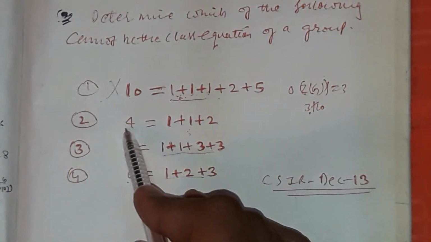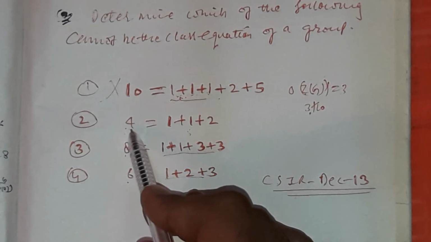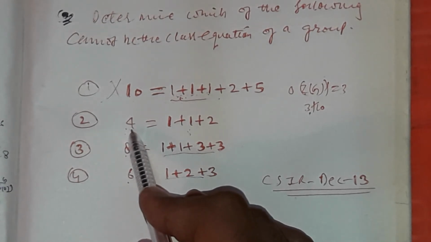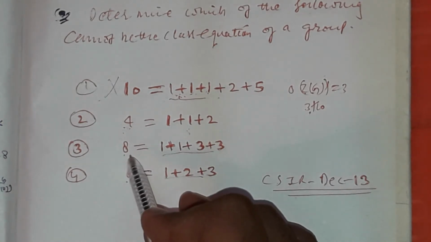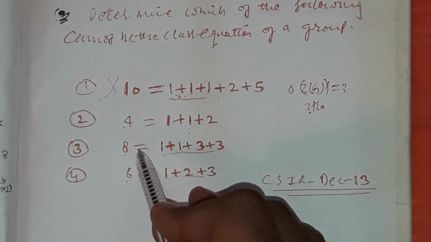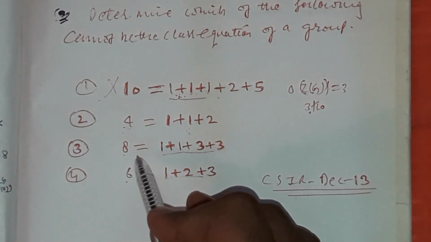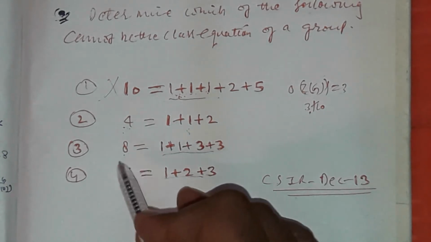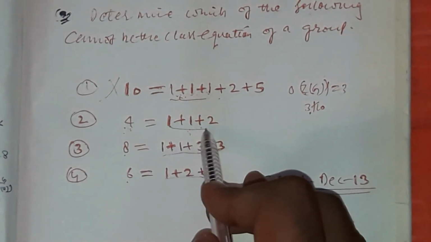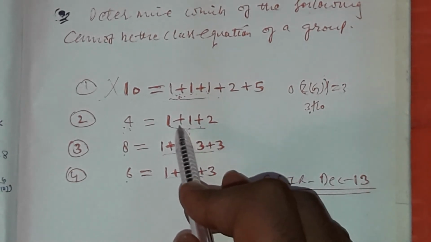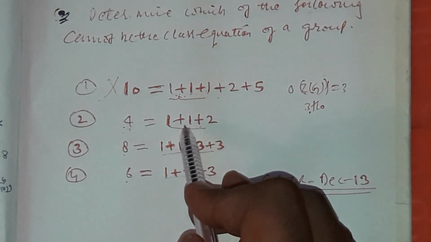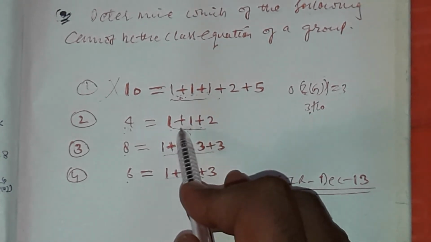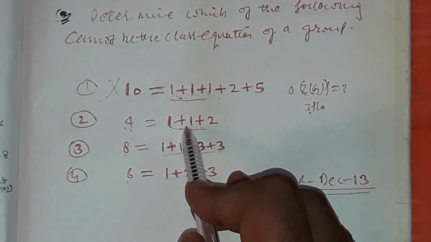Now, is this a class equation or not? Since this is a group of order 4, and every group of order 4 must be abelian, there doesn't exist any group of order 4 which is non-abelian. The class equation of an abelian group is always 1 plus 1 plus 1 up to n, where n is the order of the group. So here this cannot be the class equation, because if the group is of order 4, then the center of the group equals the order of the group, but here the center is of order 2, which is a proper subgroup, and this cannot be possible.